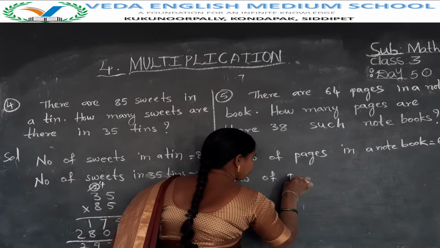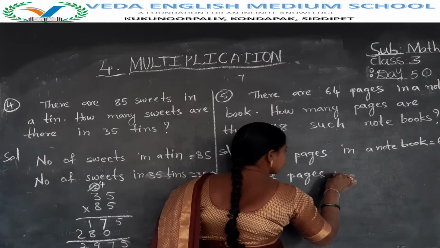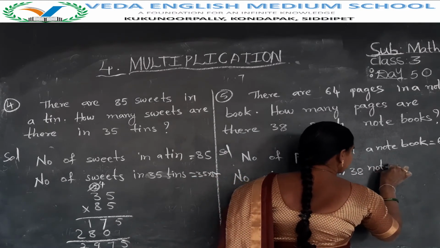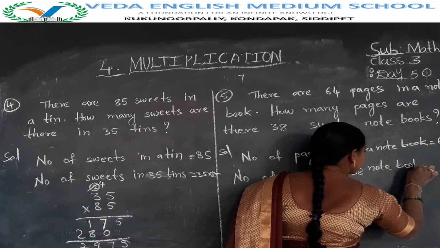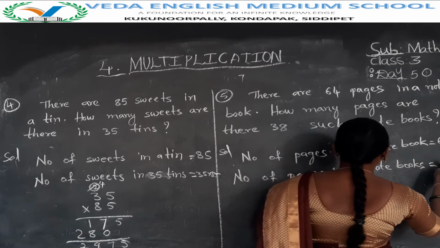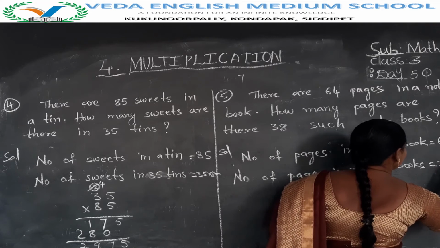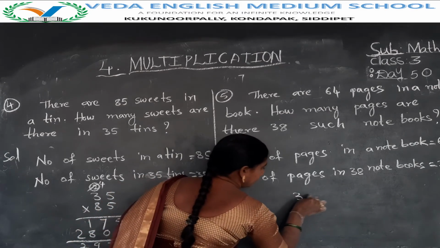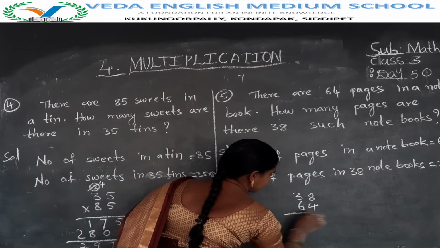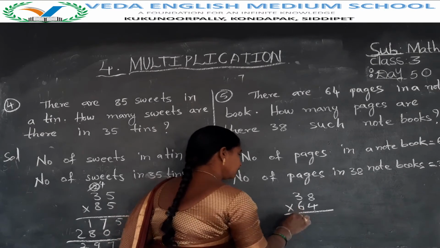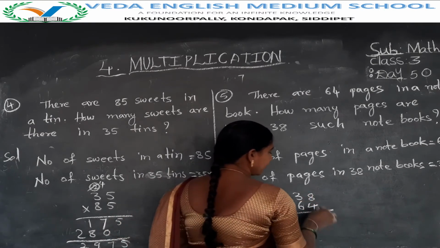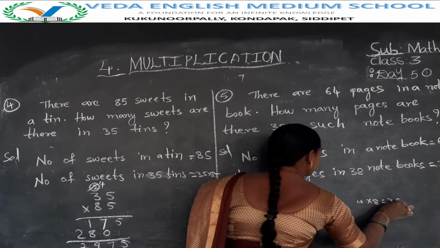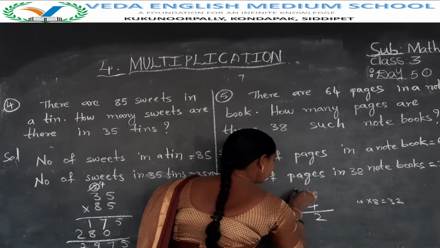Number of pages in 38 notebooks. That means 38 into 64. So now multiply the two numbers. 38 into 64. 4 into 8. 4 8s are 32. So here 2, here 3 carry.